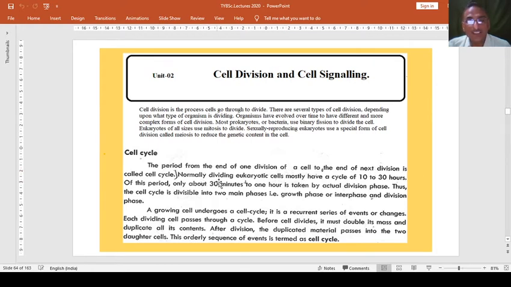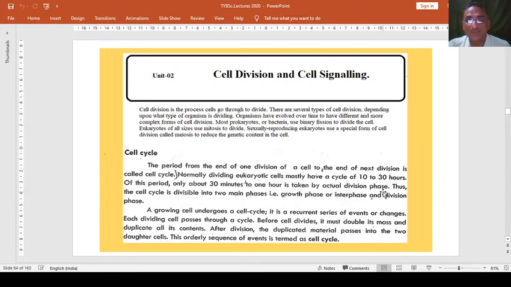Normally, these dividing eukaryotic cells mostly have a cycle of 10 to 30 hours, depending on the type of cells and type of organism. Of this period, only about 30 minutes to 1 hour is taken by the actual division phase, the last phase.